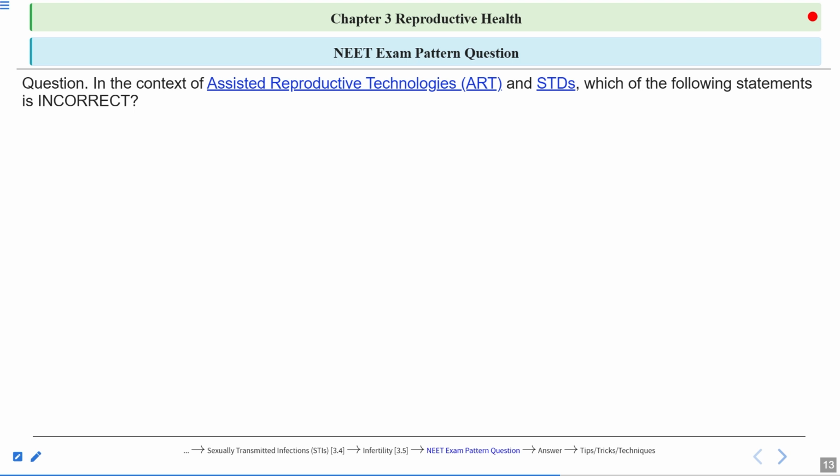In the context of assistive reproductive technologies and STDs, which of the following statements is incorrect? So this is a statement-based question. 4 statements will be given to you. You have to choose the correct statement in the context of ART and the STDs. So what is the first statement? GIFT involves transfer of embryo into the fallopian tube. What is GIFT? Gamete intrafallopian transfer. So does it involve the transfer of embryo into the fallopian tube?